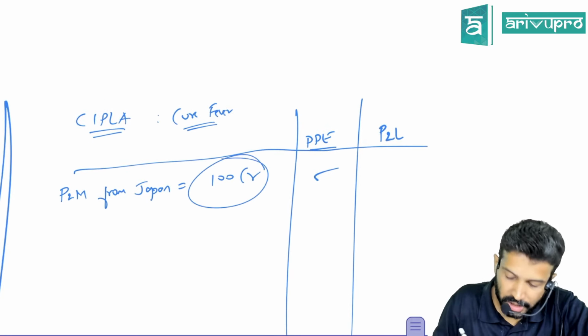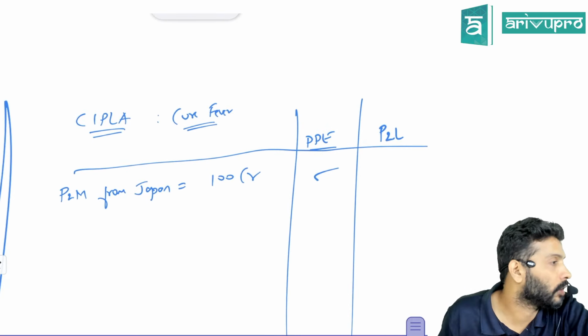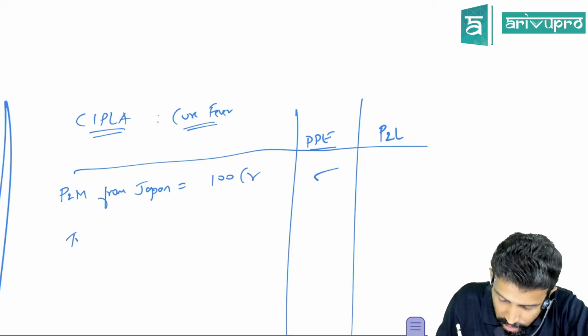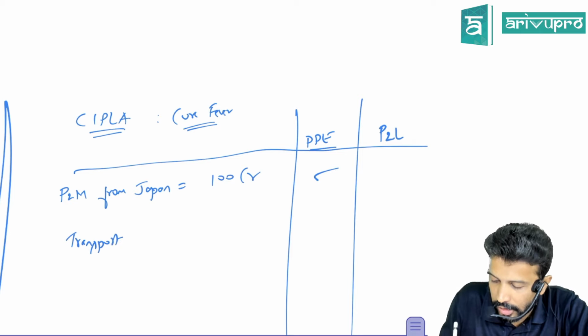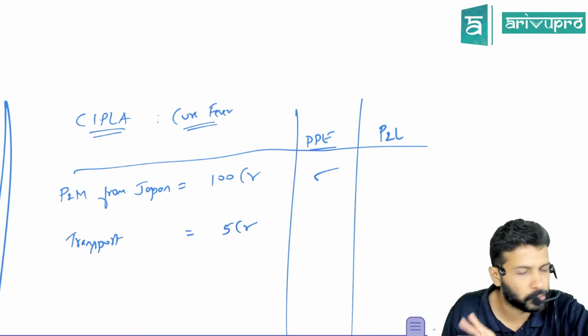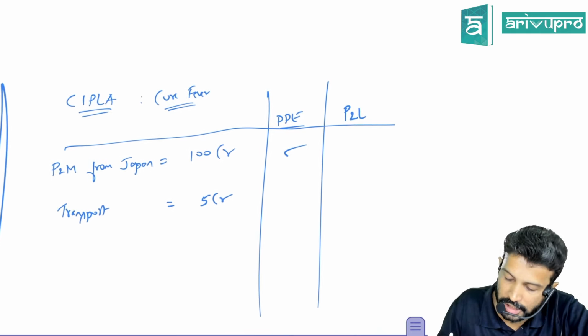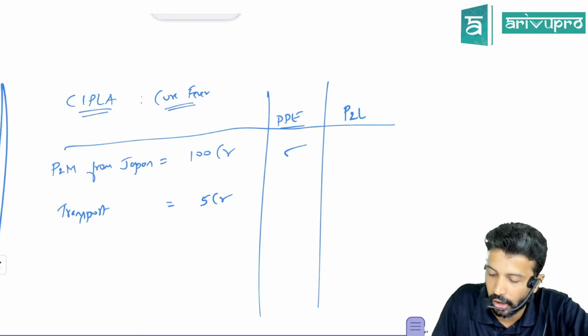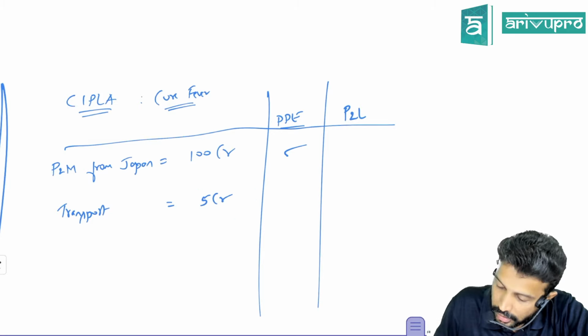Next, this machinery has to come from Japan. So obviously there is some transportation cost involved. So let's say there is a transportation cost of 5 crore rupees. Freight or transportation cost, whatever. What will you do for this transportation cost? P&L or add it to cost of PP? Add it to the cost of PP.